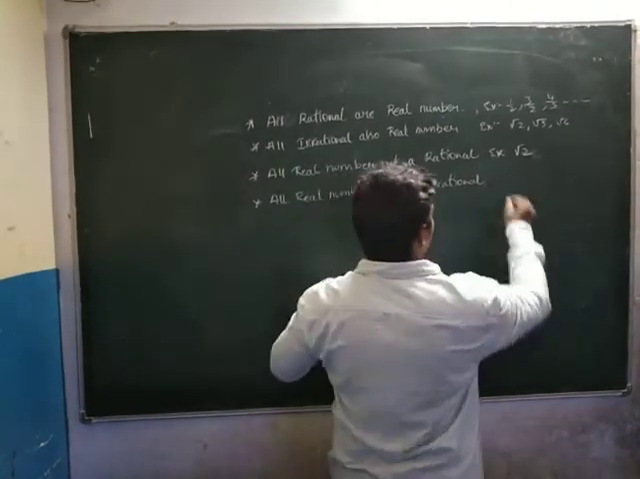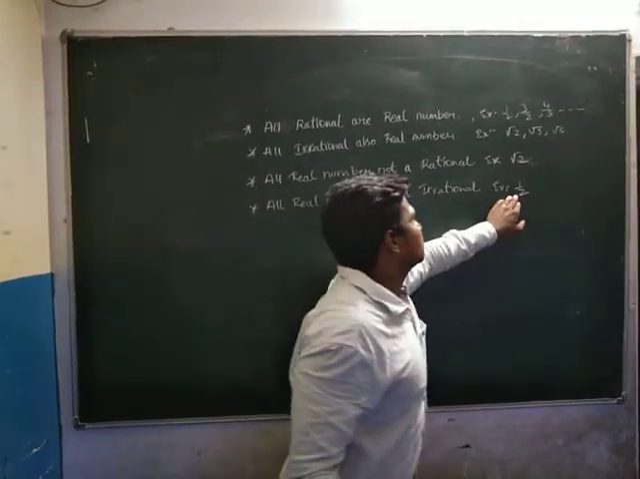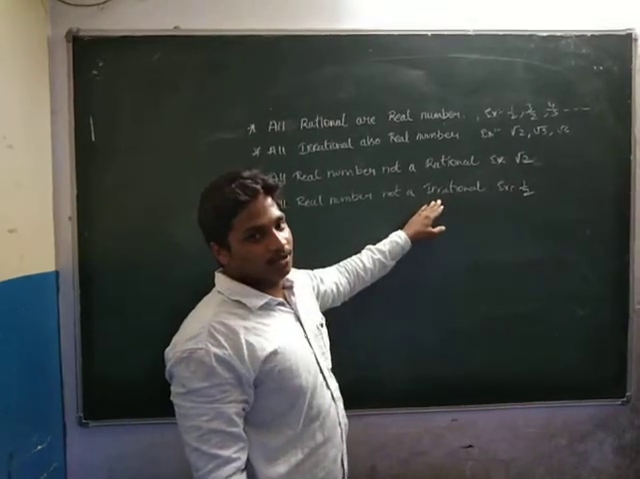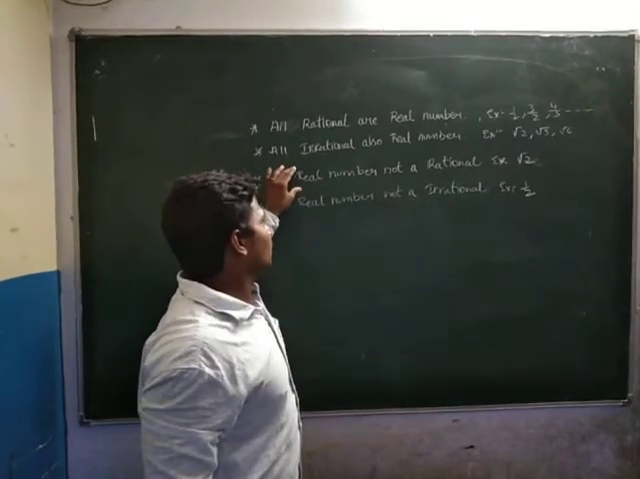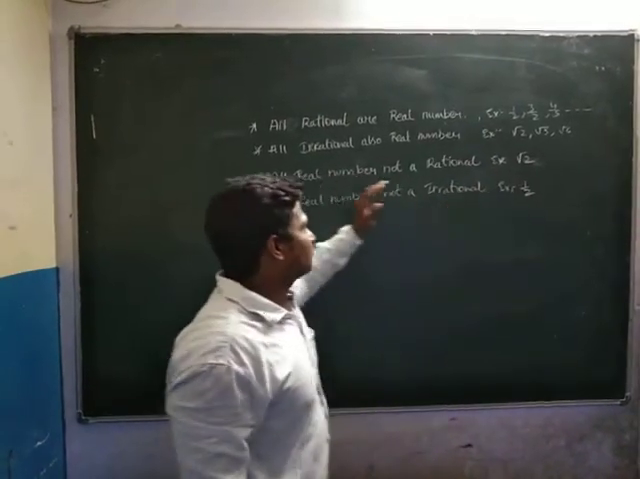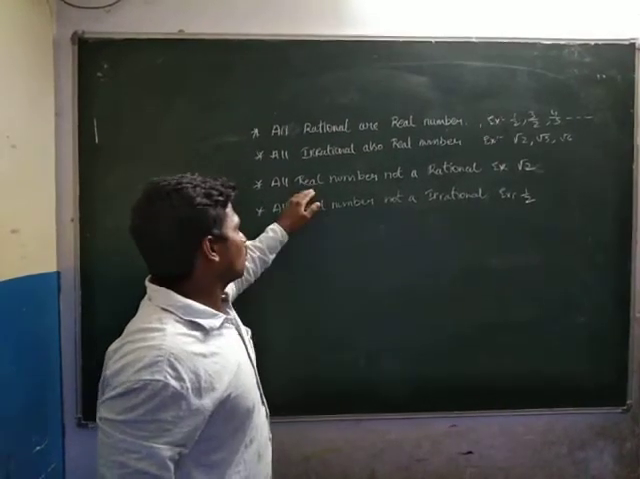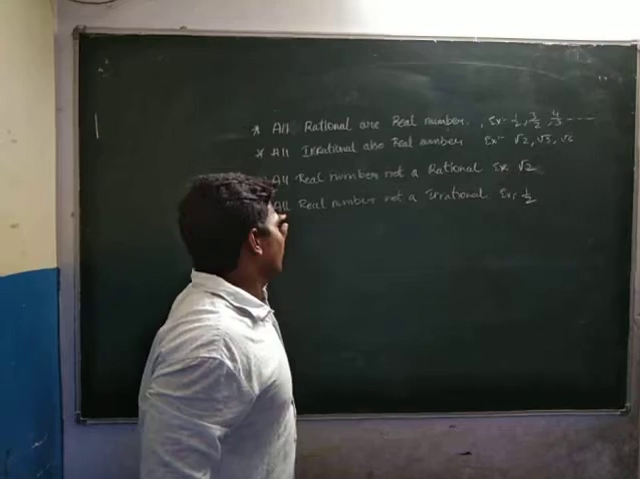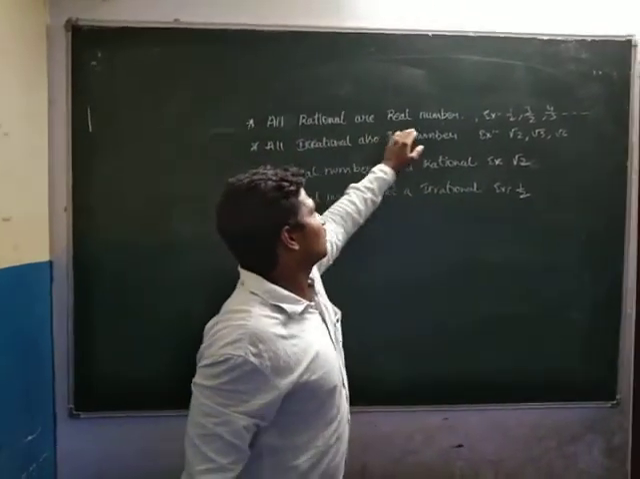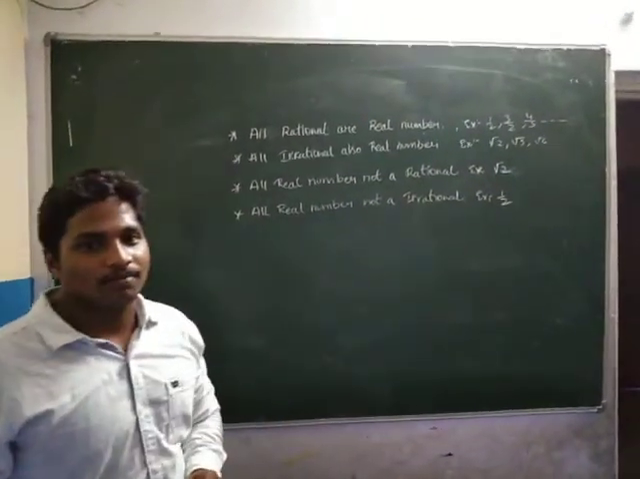See here, a small example: 1 by 2 is a rational number, but not an irrational number. So for this condition, we have given an example, and on the basis of the example, we can accept both statements. So not all real numbers are rational, and not all real numbers are irrational, but all rational numbers are real numbers, and all irrational numbers are also real numbers. Is it clear?